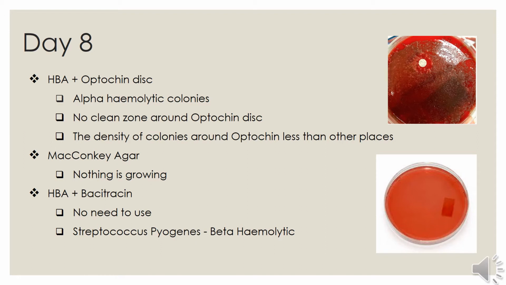After 24 hours of incubation, alpha hemolytic colonies are growing well on the horse blood agar, so Streptococcus pyogenes could be eliminated because they are beta hemolytic. Since nothing is growing on the MacConkey, Enterococcus can be eliminated as well. Checking the HBA with the optochin disc, there is no clear zone, but the number of colonies around the disc is less than in other places. So there should be 2 different bacteria: Streptococcus viridans, which grows around optochin, and Streptococcus pneumoniae, which is sensitive and does not grow around optochin.